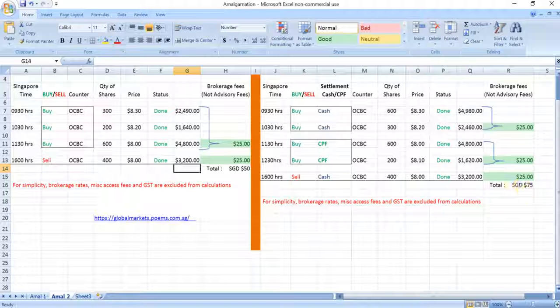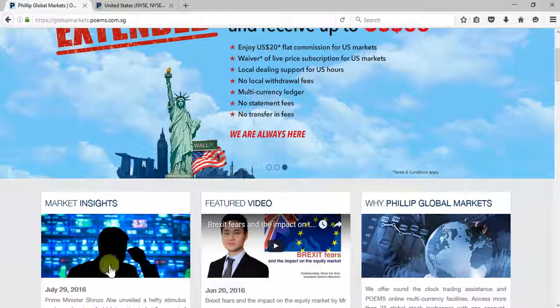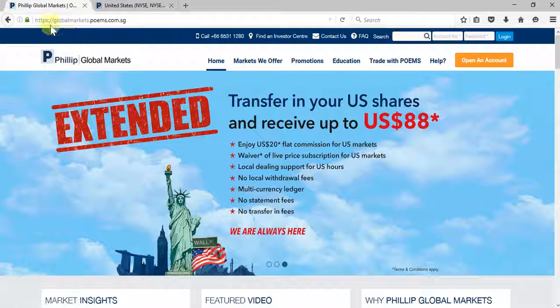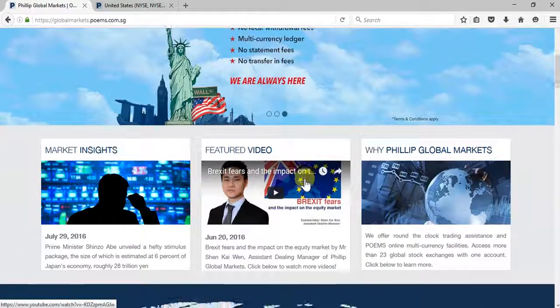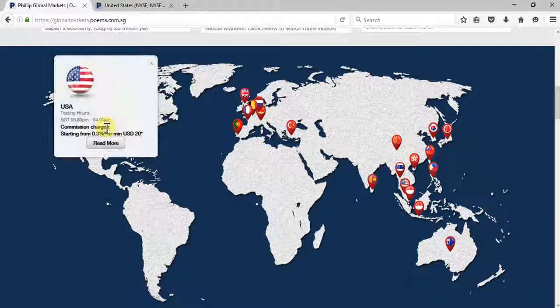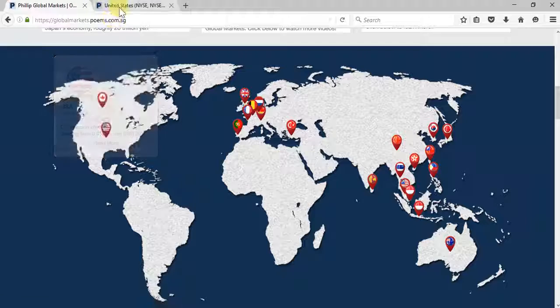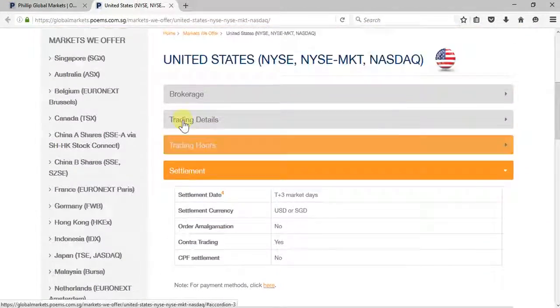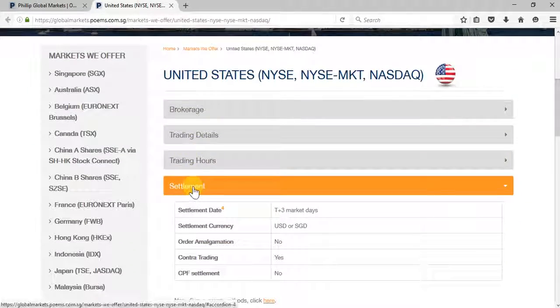If you want to know whether there is amalgamation on the market that you are interested in, you can visit this website, global markets at poems.com.sg, and thereafter just scroll down and look for the countries that you're interested to know, and click over a bit more after you pop out something like this. Scroll down to look for the settlements, and it states whether there are any amalgamations. So in this instance, for the US market, there's no amalgamation.